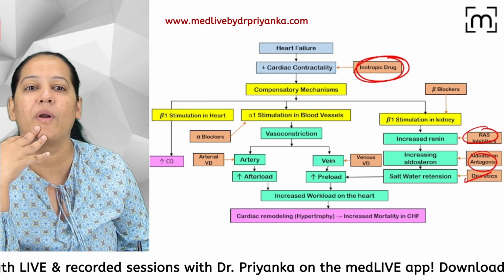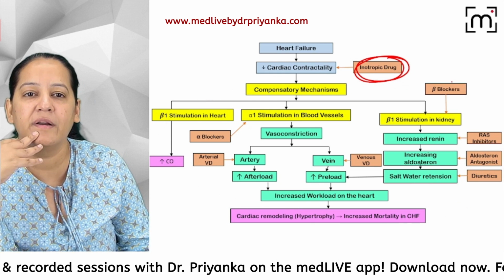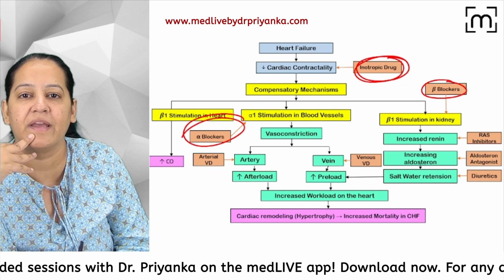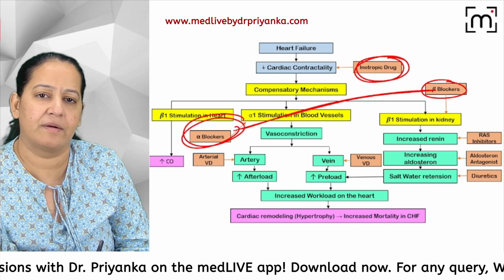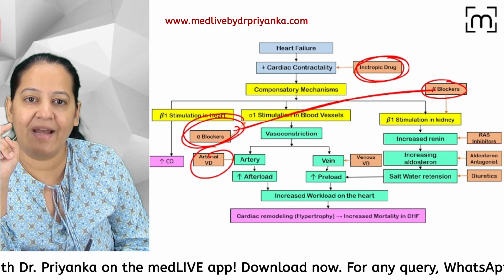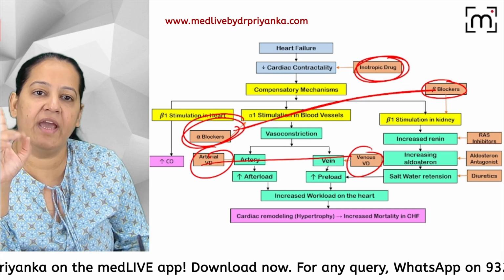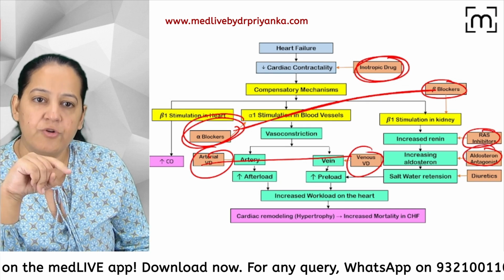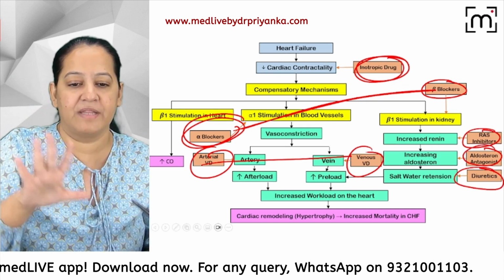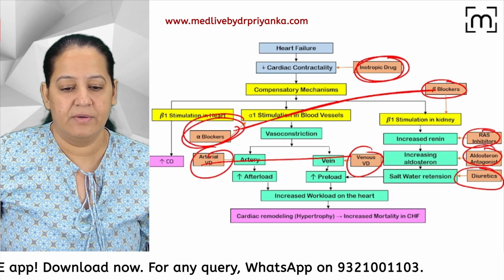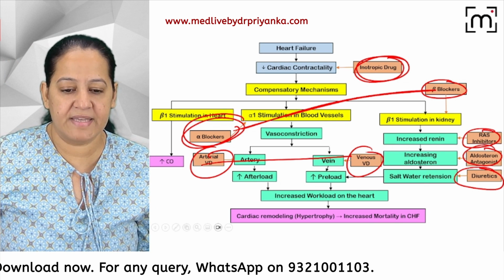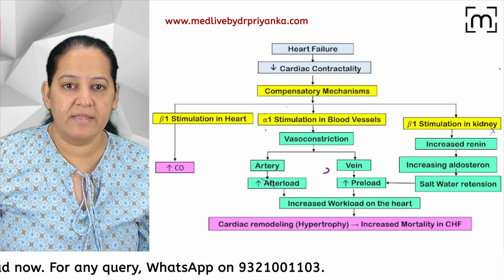You can understand them all. So you can see alpha blocker here, beta blocker over here, alpha and beta blocker taken together. Arteriodilator and venodilator taken together. Here RAAS inhibitor, aldosterone antagonist, and diuretics. Count them, the 6 categories. Okay, say yes.